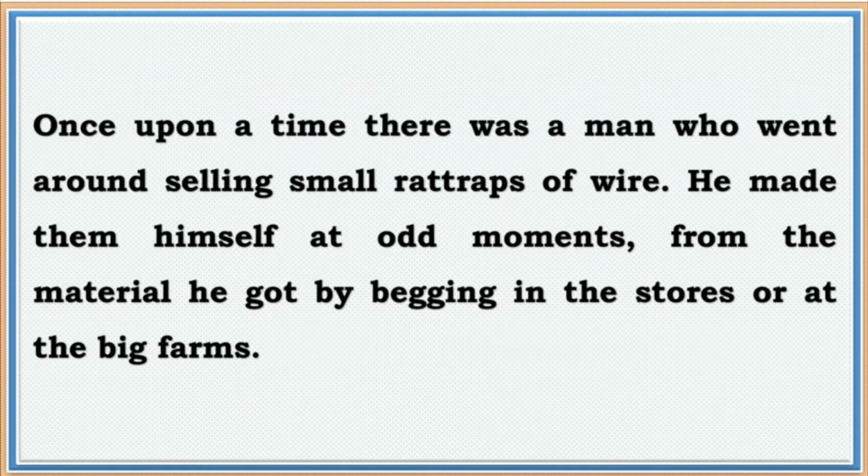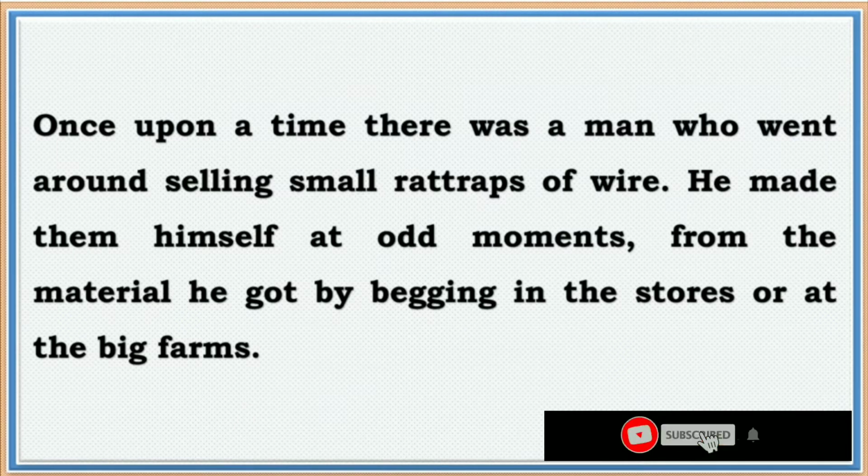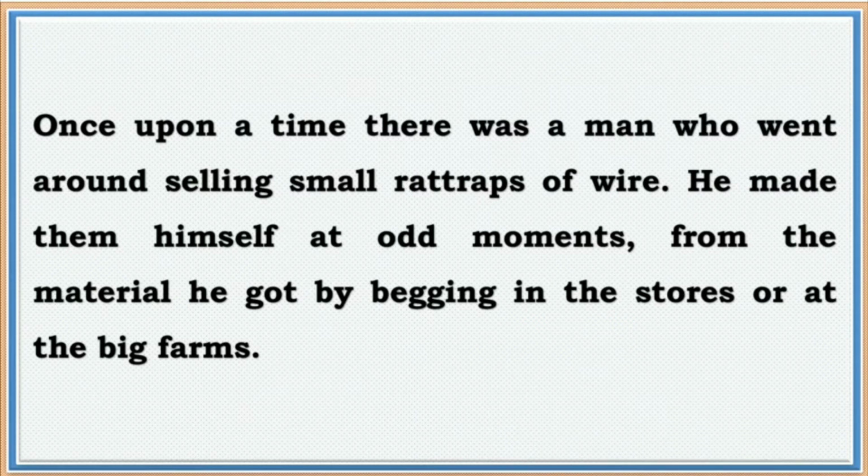Once upon a time there was a man who went around selling small rat traps of wire. So here the author is saying once upon a time there was a man. That means there was a man and he used to sell rat traps. That means he used to sell small instruments made by wire which we use to catch mice at homes or shops. And he used to go all around, visiting different places in order to sell small rat traps of wire.